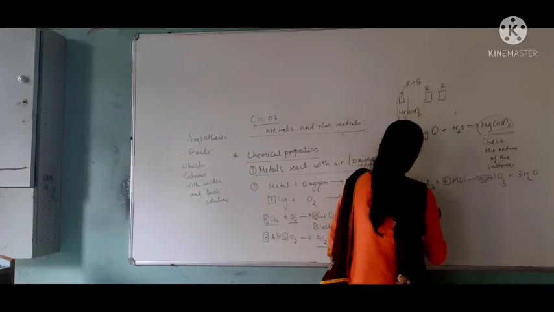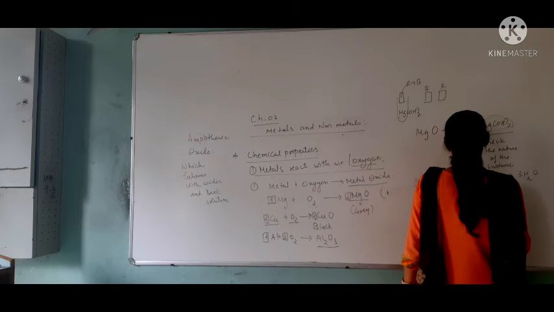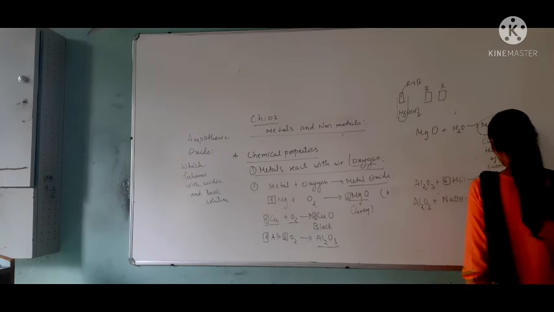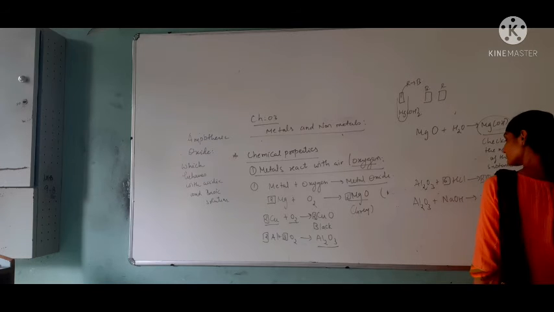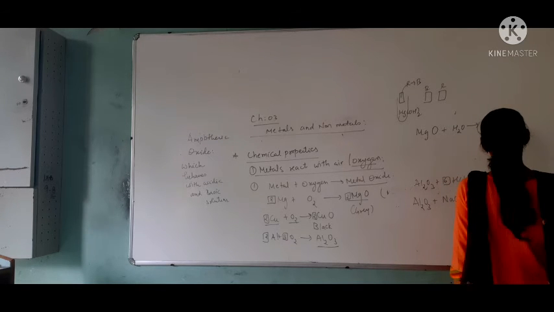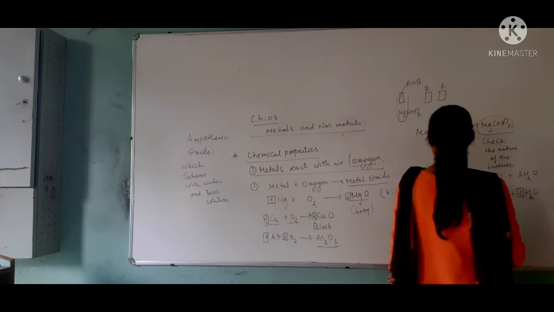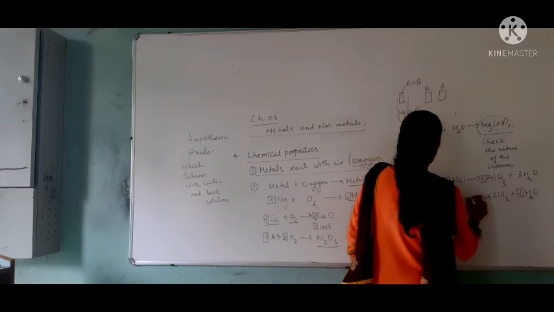In the same manner, it also reacts with a base, sodium hydroxide, producing 2NaAlO2 plus H2O.